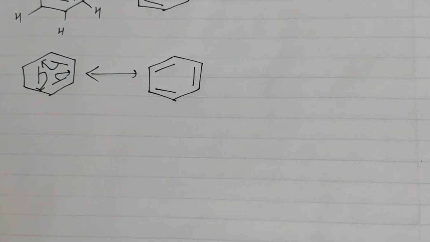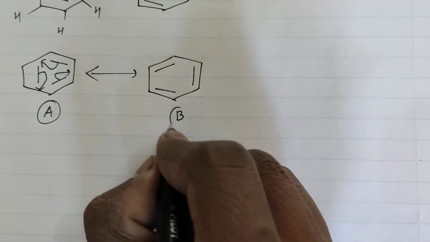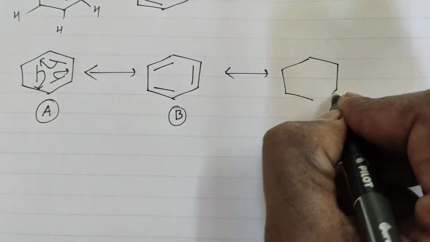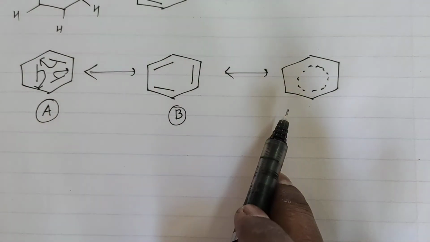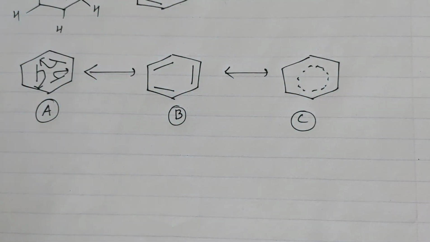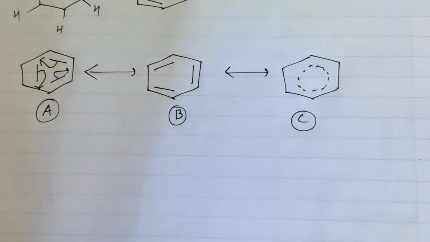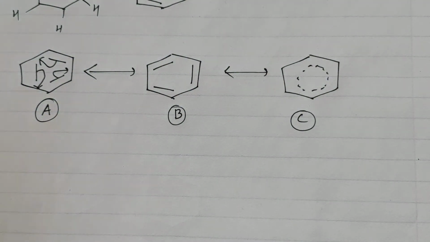Most important thing, this structure A and this structure B do not exist in nature. What exists in nature is the resonance hybrid of those structures. What does it mean? The C structure means that all the pi electrons are continuously moving in the sigma framework. The sigma framework remains as it is, and the pi orbitals are there, and in the pi orbitals the electrons move continuously.